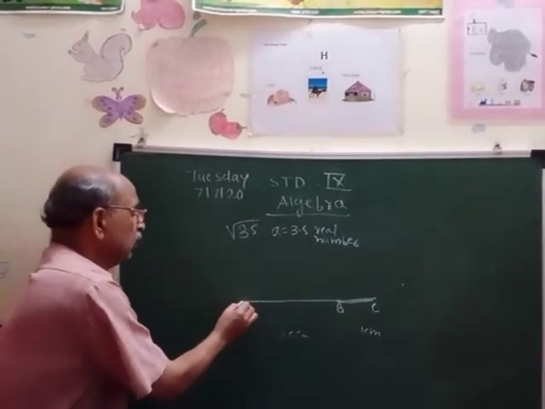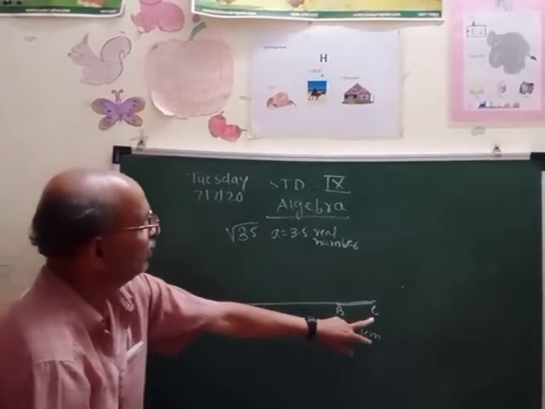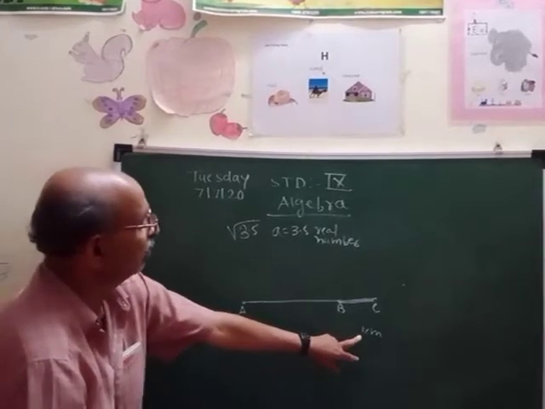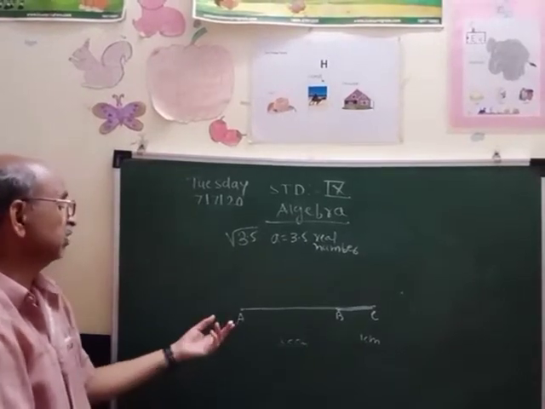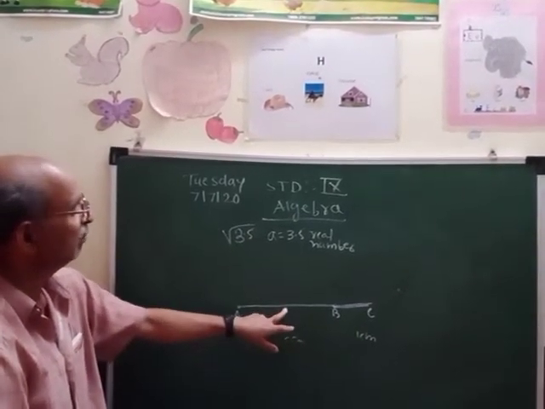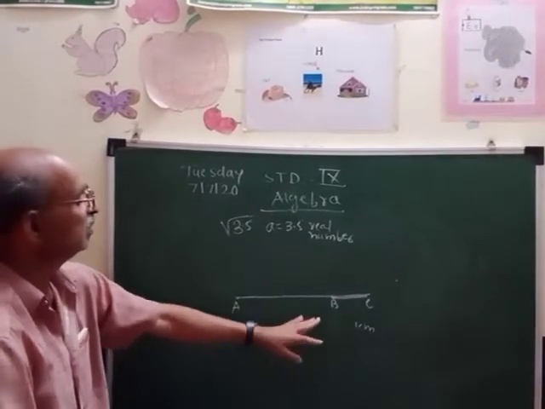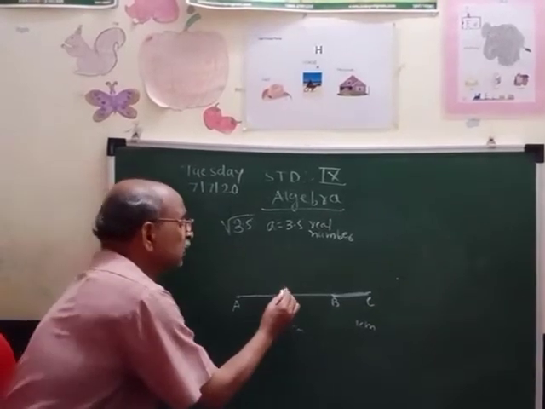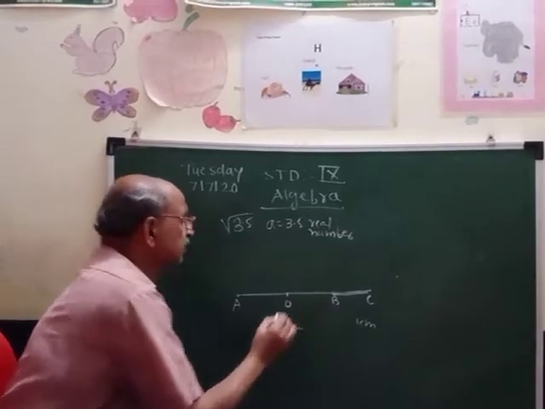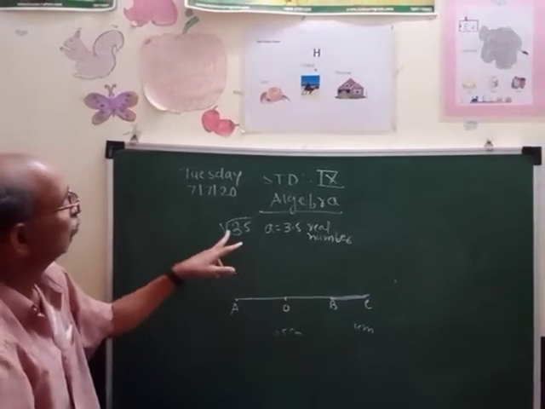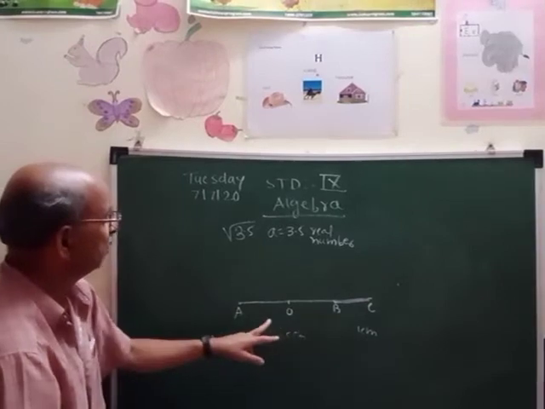Now take the midpoint of this AC. So your AB is 3.5 and BC you have taken 1 centimeter. So the total becomes 4.5 centimeter. Make the half of that, which will be the midpoint of the segment AC. 4.5 half is 2.25, so somewhere it will come here. Suppose O is the midpoint of this AC. First we are representing root 3.5 geometrically. So first you have drawn AB 3.5 centimeter.